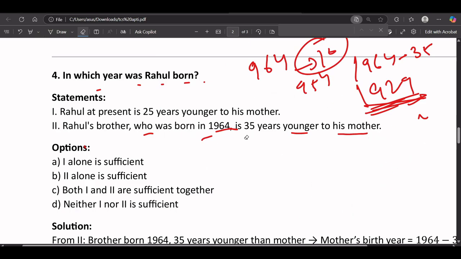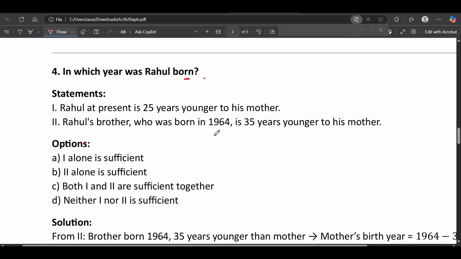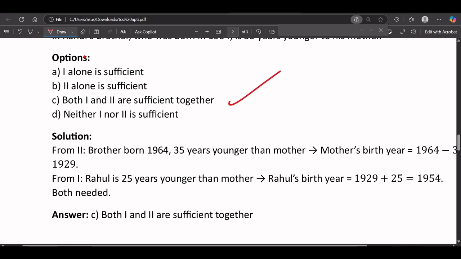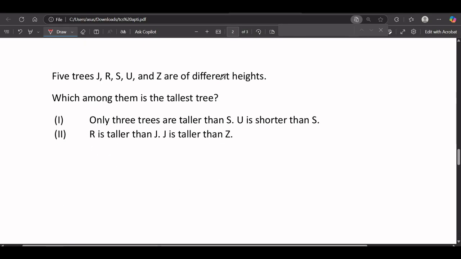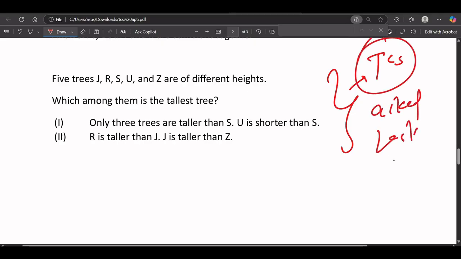With only one statement, can you guess the age of Rahul? No, we cannot guess. That's why, what should be the answer? Just tell me. It should be option C, which is both 1 and 2 are sufficient together. Okay, so this should be our answer. Now let's solve this question. This one is very, very important because it is almost similar to the question which TCS asked last year. From this data sufficiency, very, very important. Let's solve this.